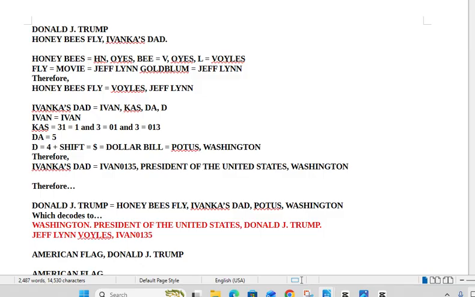Therefore, Donald J. Trump equals honeybee's fly to Ivanka's dad, President of the United States, Washington. So honeybee's fly, that's Jeff Lynne Voiles. Ivanka's dad, that's Ivan 0135, President of the United States, Washington.